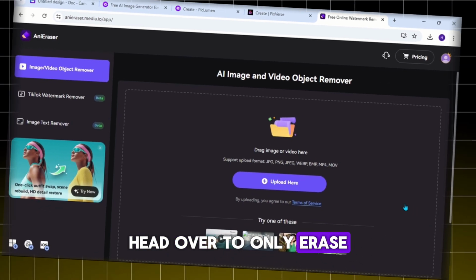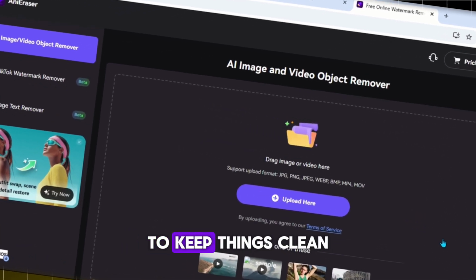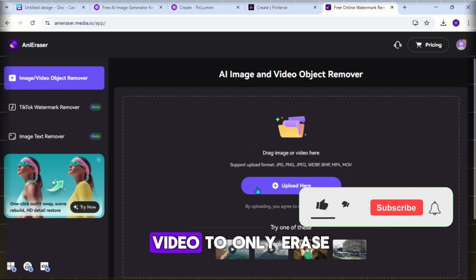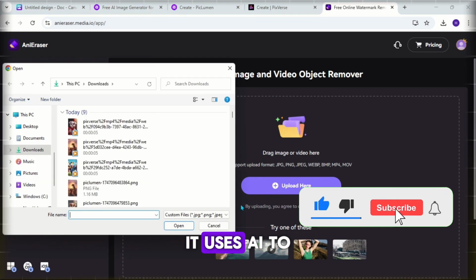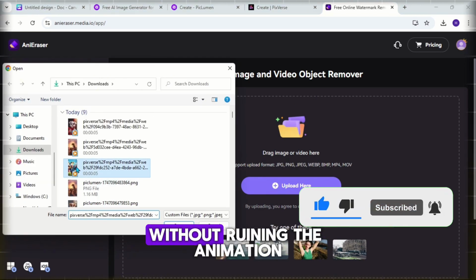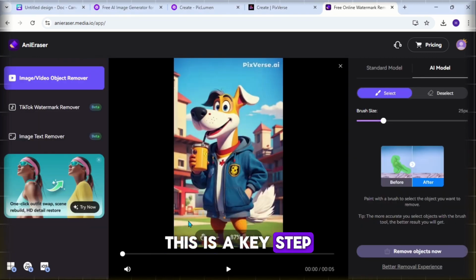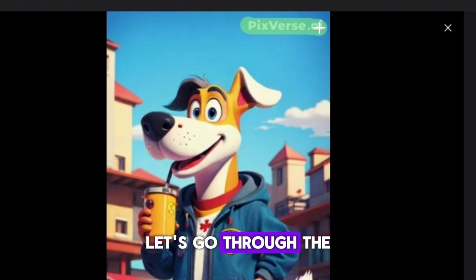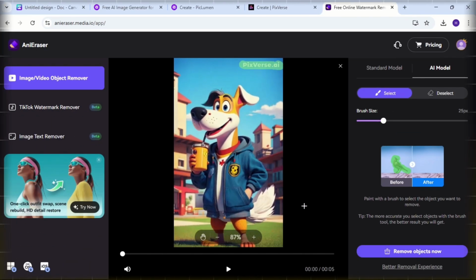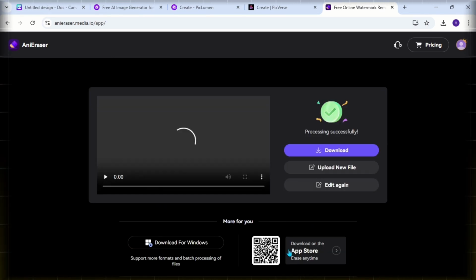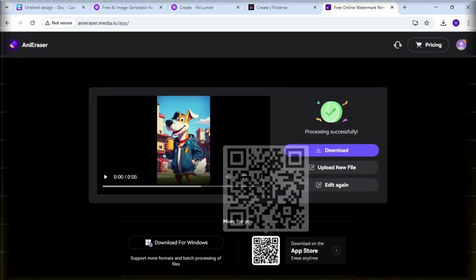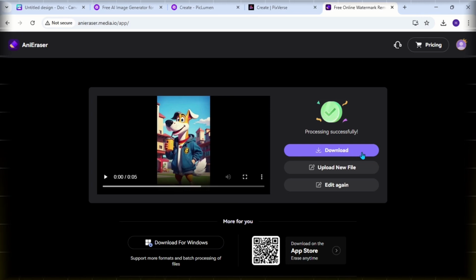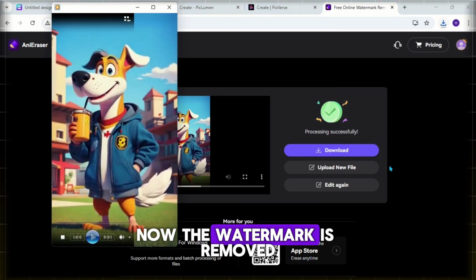Head over to Erase. To keep things clean, upload your Pixverse video to Erase. It uses AI to remove watermarks smoothly without ruining the animation. This is a key step for making your video look professional and ready for monetization. Let's go through the removal process. Now the watermark is removed.